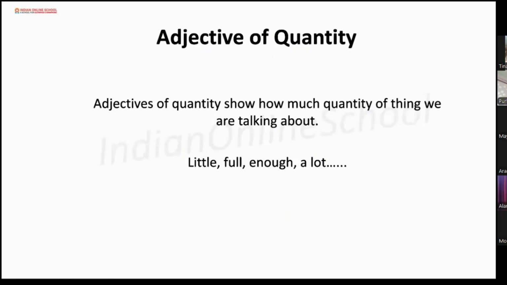Now it's time to learn adjective of quantity. Adjective of quantity shows how much. The quantity of a thing. Okay, how much is the quantity of a thing we are talking about. Little, full, enough, a lot are examples of adjective of quantity.